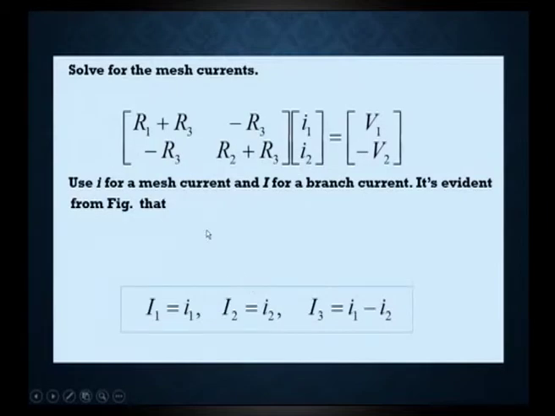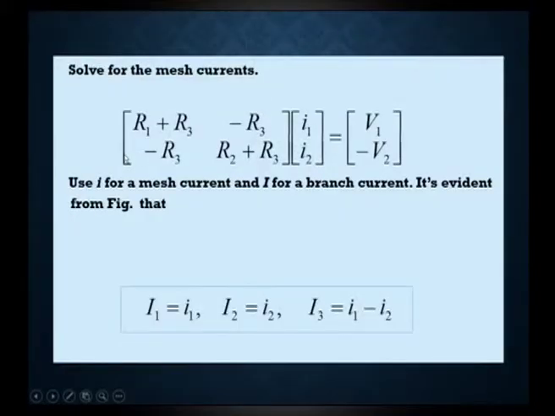Next, to solve for the mesh currents, we use the matrix method. We have a matrix with R1 plus R3 and minus R3 in one row, and minus R3 and R2 plus R3 in the other row, multiplied by the column of I1 and I2, equal to the column of V1 and V2, which will give us the mesh currents.